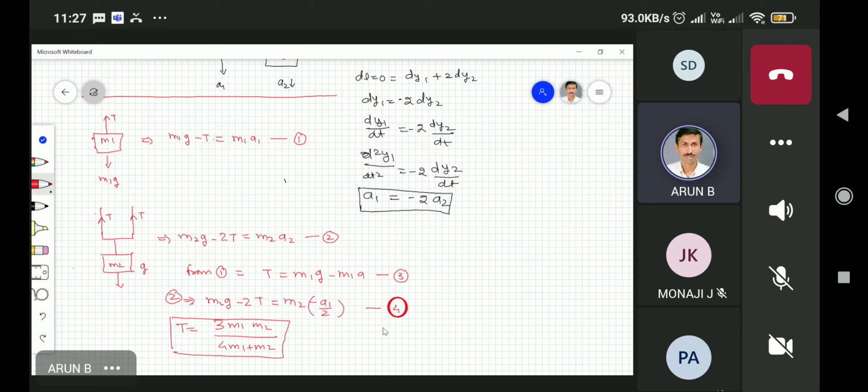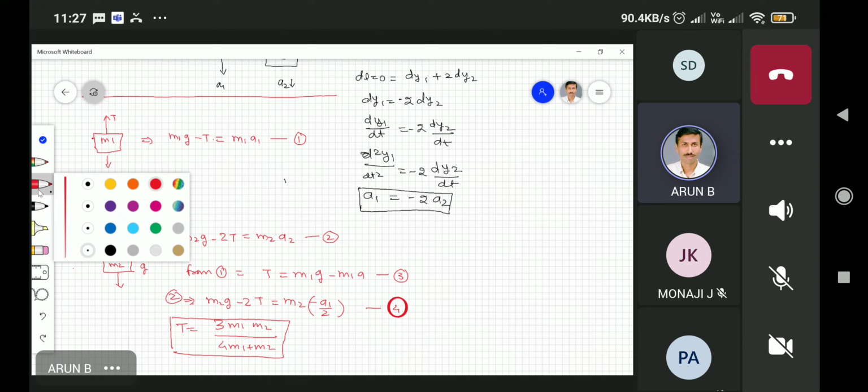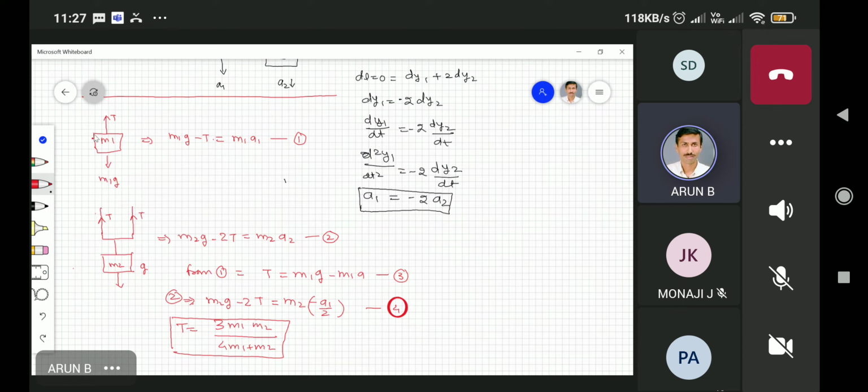Okay, last part. So the tension, because this is called the free body diagram. What you do is separate the blocks. Where the M1 block is there, you ask what is the total force acting on the block, and you write the expression.